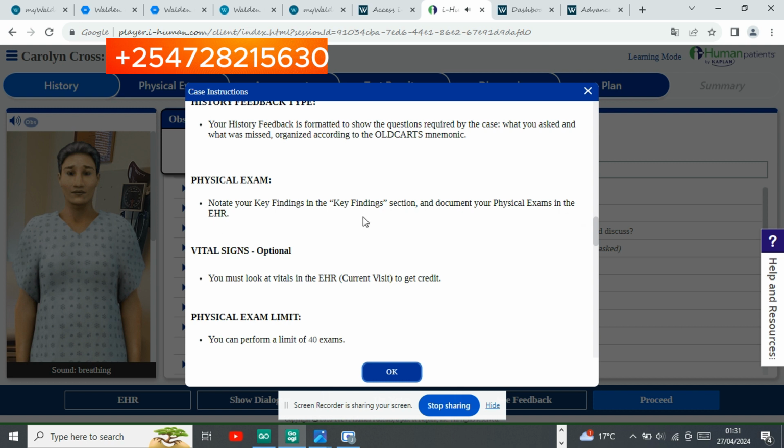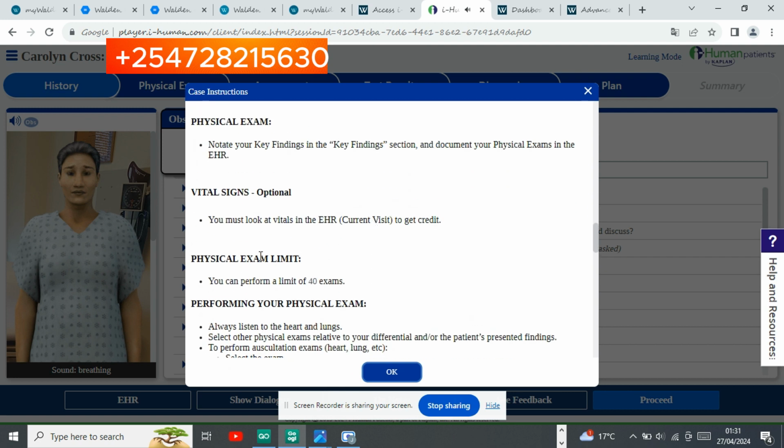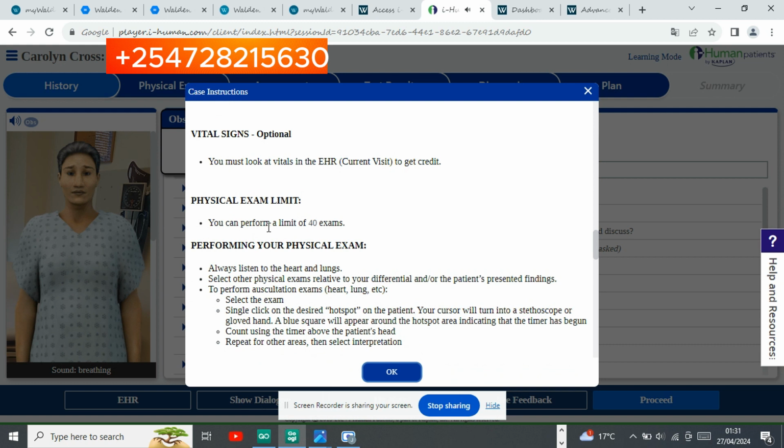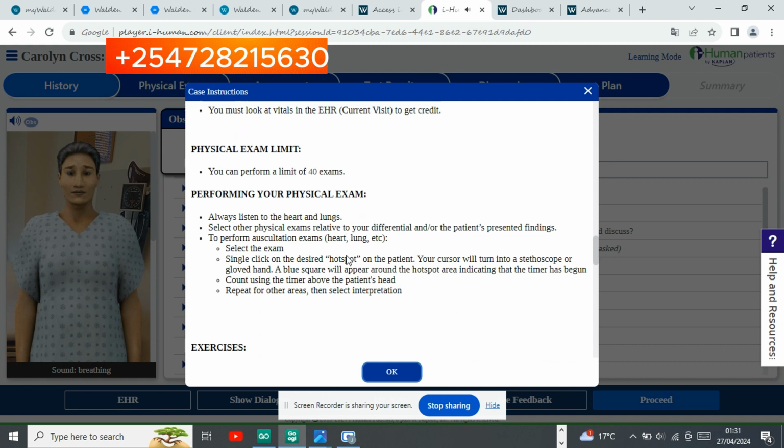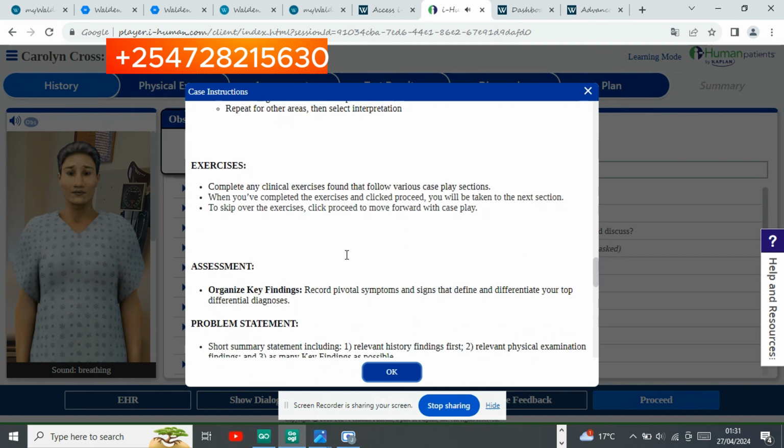What that means is, you're supposed to undertake the physical exam for the patient and then record your findings. Under physical exam, you have room to do 40 exams. There are also some exercises that you can take, usually 3 to 5, and virtually all of them have multiple answer choices, so you can choose the right ones from the list given.